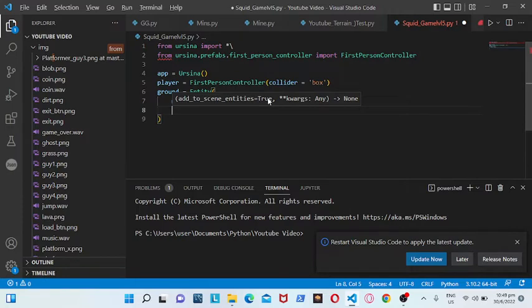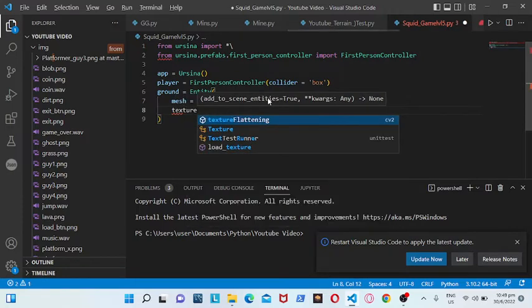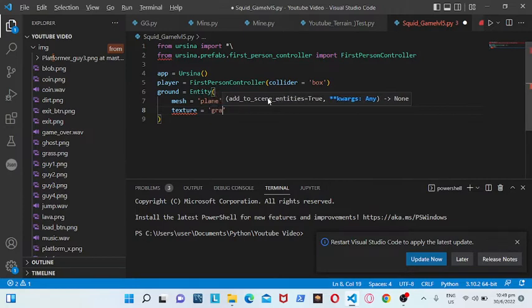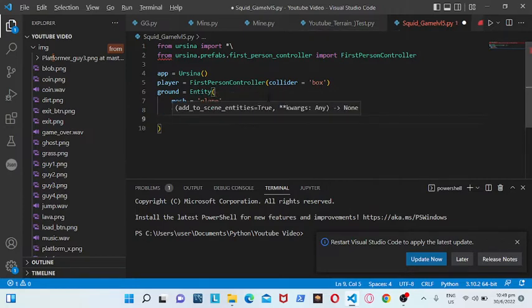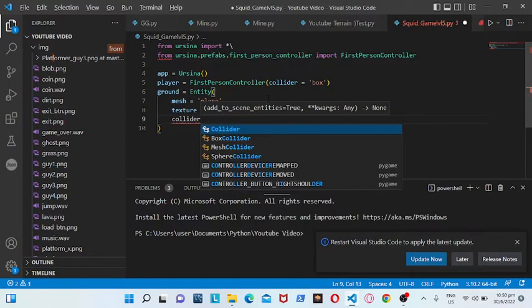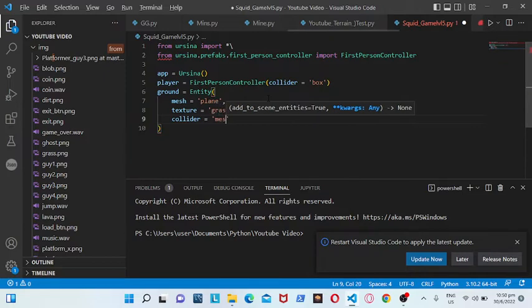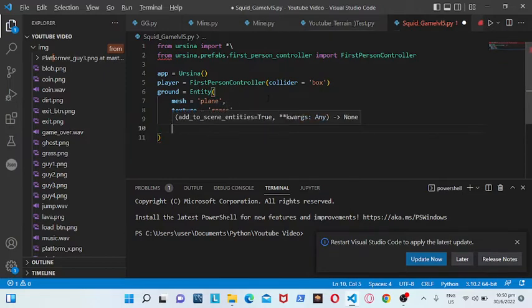Then we have our texture is equal to grass, comma. Then we have our collider is equal to mesh. And then the last thing we have is scale.